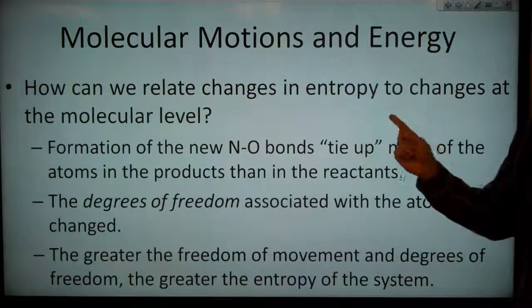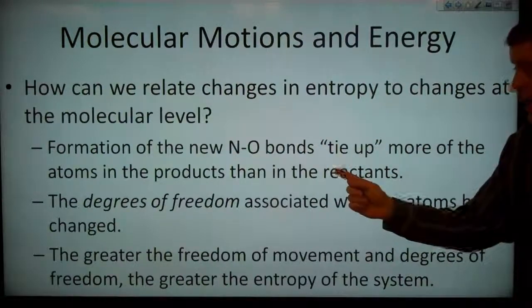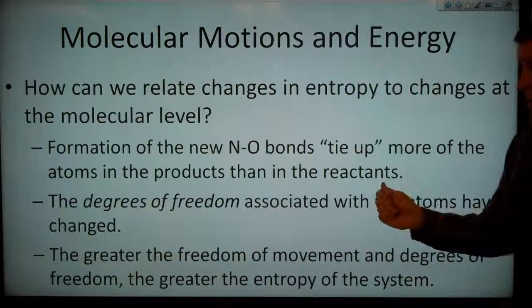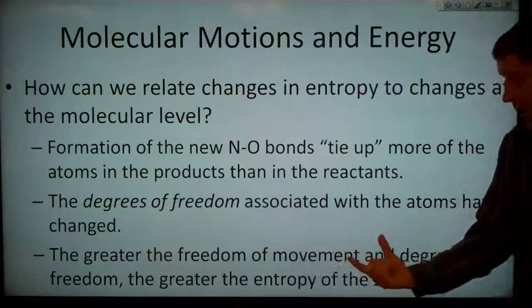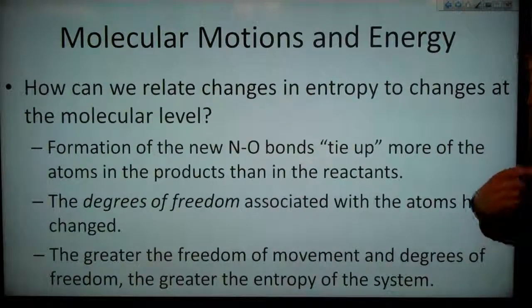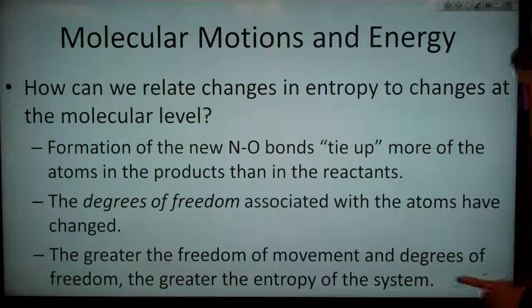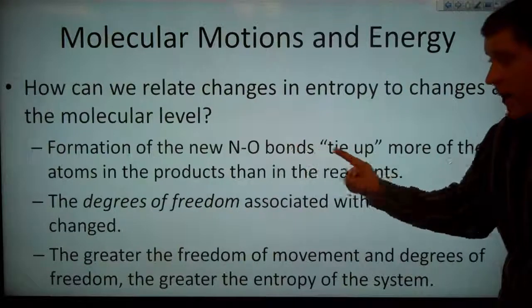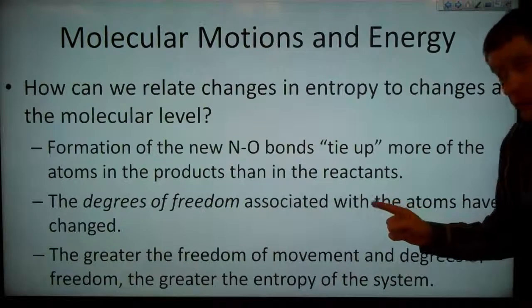How can we then relate changes in entropy to changes at the molecular level? So, formation of our new NO bonds ties up more of our atoms in our products than were tied up in the reactants. And this means that the degrees of freedom associated with our atoms have changed. Degrees of freedom are how many ways our molecules can move or be arranged. So the greater the freedom of movement and degrees of freedom, the greater the entropy of our system. So if we've tied up some of our degrees of freedom, if we've reduced the degrees of freedom, then we've decreased the entropy.